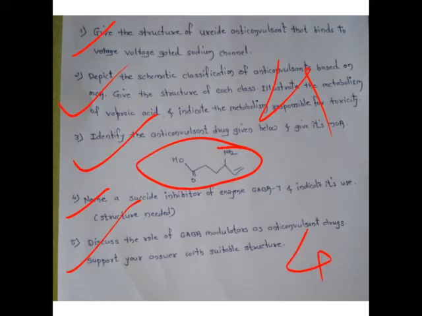Discuss the role of GABA modulators as an anticonvulsant drug. Support your answer with a suitable example. So what will come under GABA modulators? One, those that bind to the GABA receptor, benzodiazepines, what is their role, their mechanism of action.